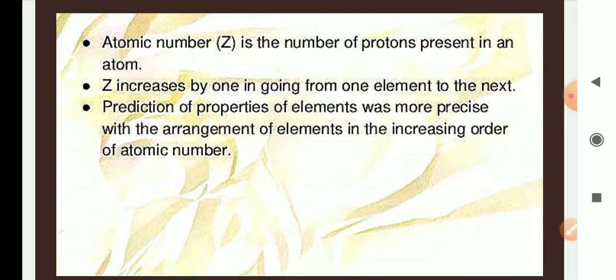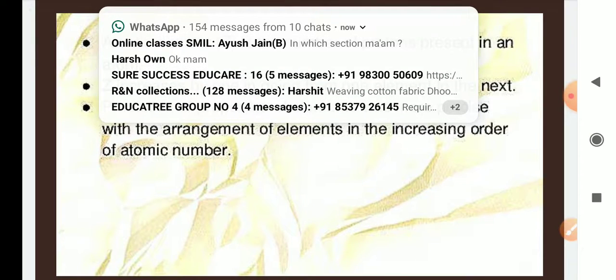Prediction of properties of elements was more precise with the arrangement of elements in the increasing order of atomic number. You cannot find an atomic number in fraction; atomic number is always a whole number. So prediction will be easier. Suppose when it is 13, I can predict that it is aluminium.